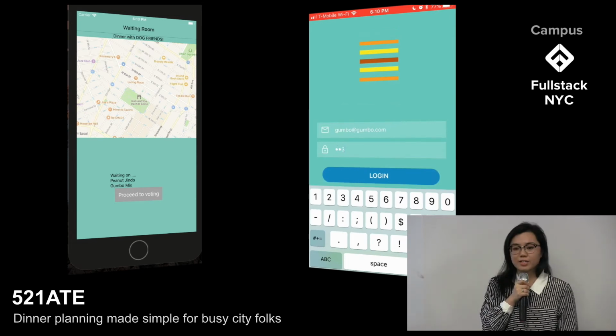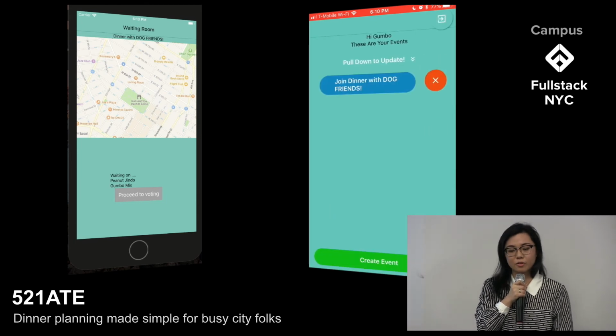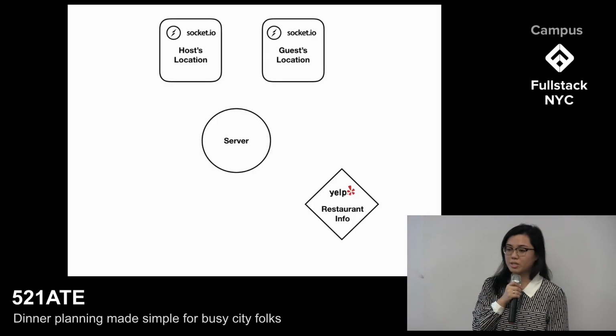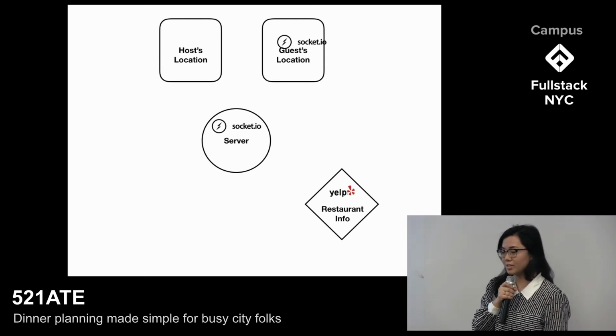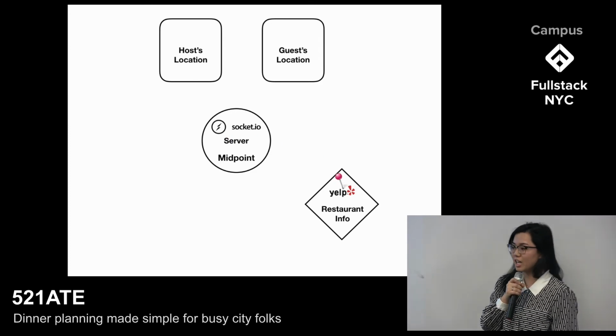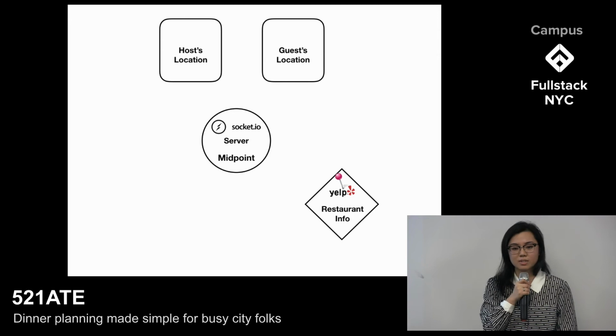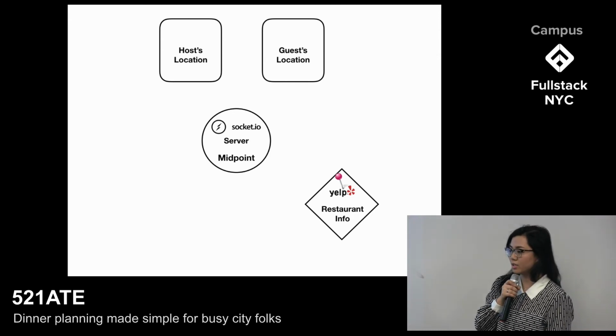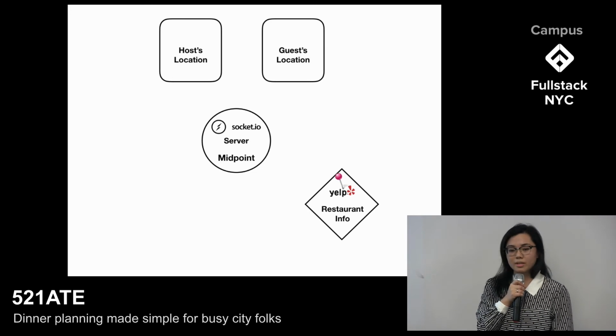A challenge we faced was gathering and distributing the information within our app to our Heroku server in real time. We tackle this challenge by using WebSockets, which listen and broadcast all information within the same channel. For example, the sockets will listen and send all the coordinates to our server to calculate a midpoint. The midpoint is then used to make a call to the Yelp API for nearby restaurants.